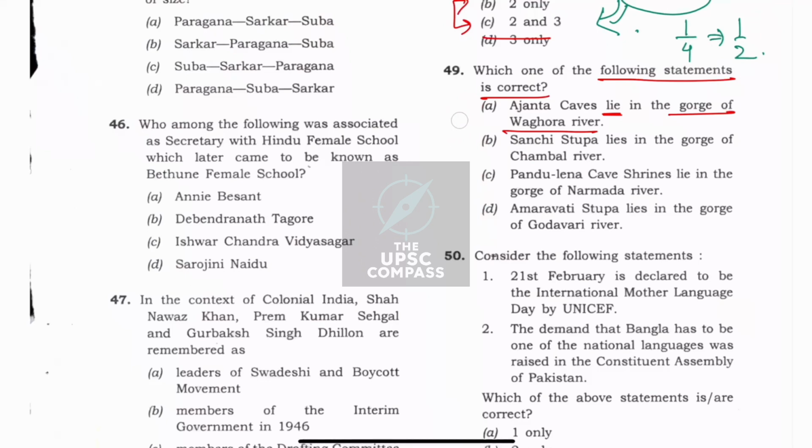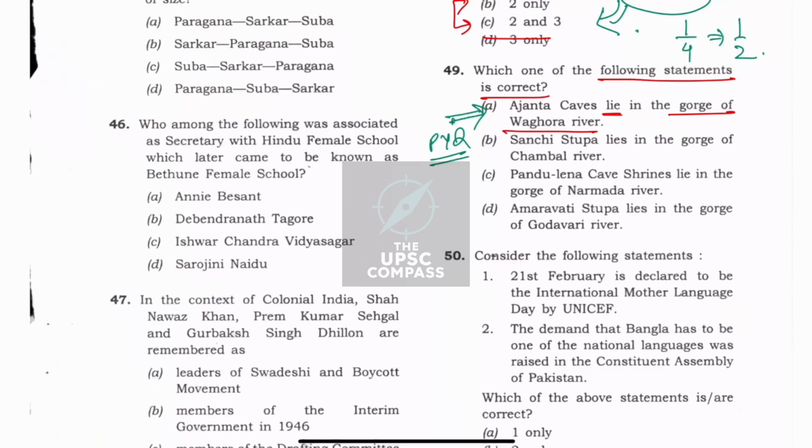Now, just because of another experience of mine, that I have visited Ajanta caves in my childhood, I knew this, it was the Wagora river. Even if you have not visited such a cave, you should know because Ajanta caves is a PYQ. Ajanta caves and Wagora river have been asked as a PYQ in previous years, right?